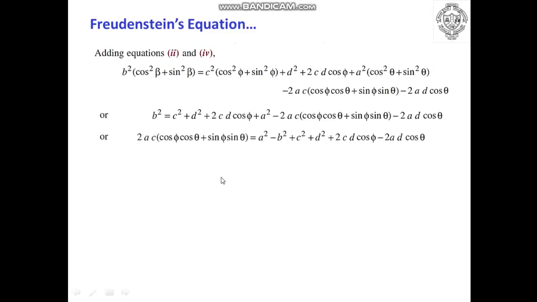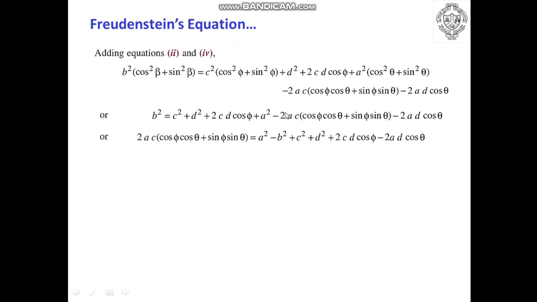So now let us rearrange the equation such that we can get b square alone on the left hand side. Shift this particular term on the right hand side, we get c square plus d square plus 2cd cos phi plus a square minus 2ac (cos phi cos theta plus sin phi sin theta) bracket complete minus 2ad into cos theta.